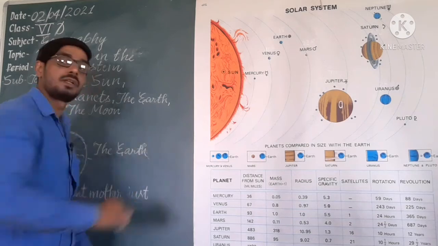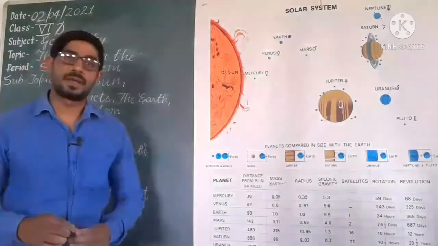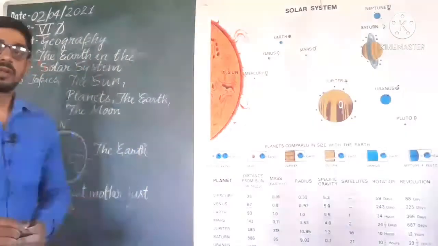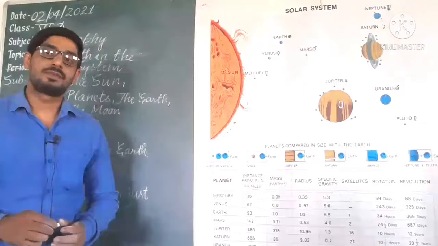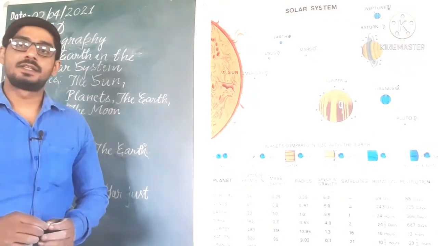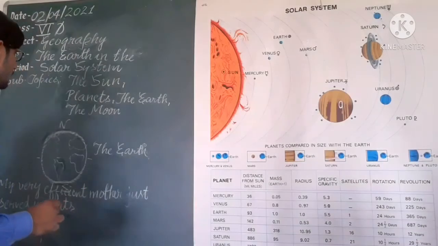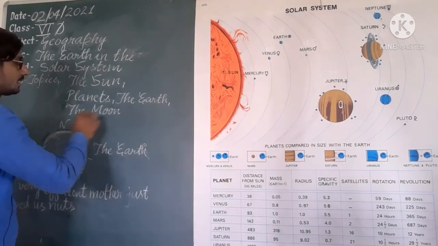So now we are coming to the next subtopic, but before that, something remained from the earth subtopic, and that is that from outer space, you know that the earth appears blue because 2/3 of the surface of the earth is covered by water, and it is therefore called a blue planet. Now we are coming to the next subtopic, and that is the moon. This is the last subtopic from the chapter.